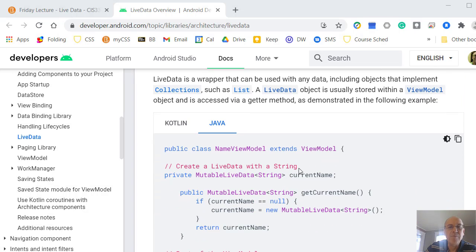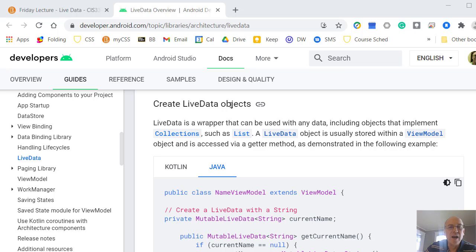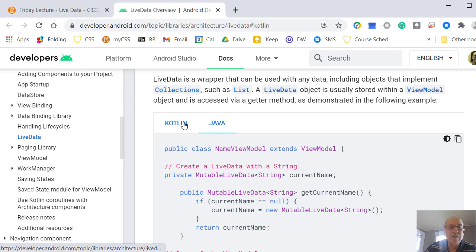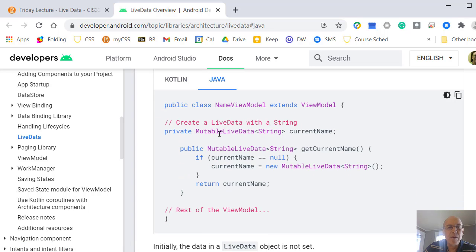So let's walk through that and give some sample code here. So first, creating a LiveData object, and make sure you switch this from Kotlin to Java. We're going to be working, of course, with Java here. And this is the main part here, and they just work with a string, and they're working with names. And it's a MutableLiveData object. So rather than just saying it's a private string, they add this MutableLiveData, and that's what you have to do to make any sort of data that you have observed. If you want other people to know about it changing, you have to add this MutableLiveData basically as a wrapper around it.